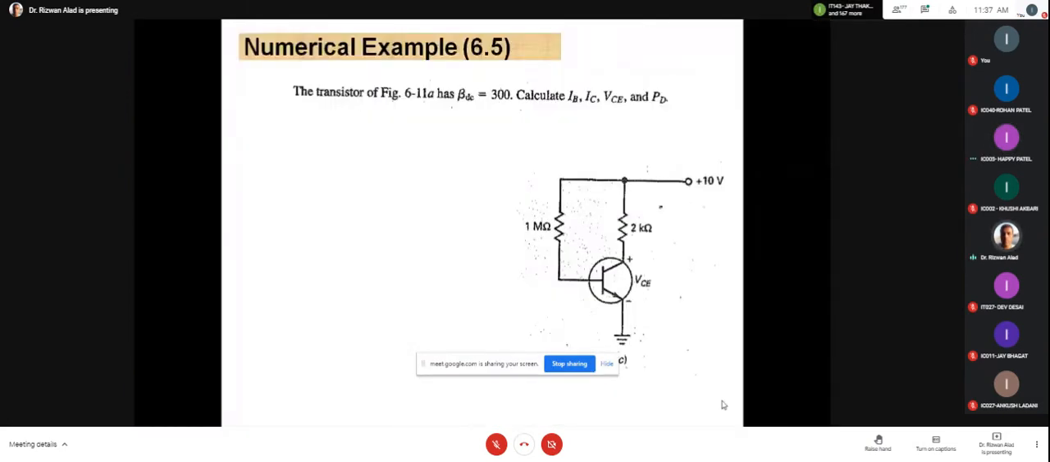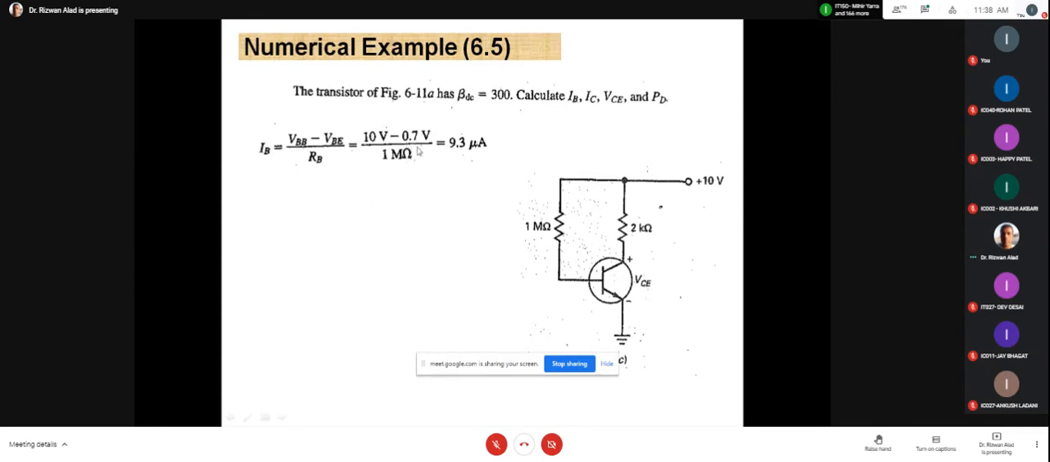Now please all of you refer the answer here. IB is equal to VBB minus VBE divided by RB. It means 10 volt minus 0.7 divided by 1 mega ohm, 9.3 microampere. All of you got this answer, IB? Yes, sir. Please remember, whenever it is mentioned that ideal approximation, then you can consider VBE is equal to 0. But whenever there is no mention, then by default you should consider VBE is equal to 0.7. Is it clear?